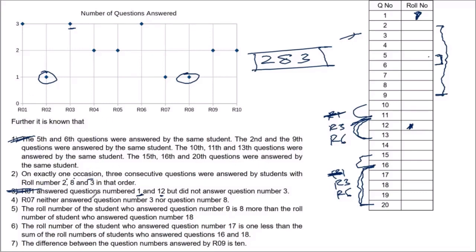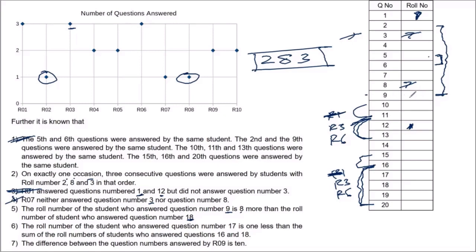Okay, proceeding further. Roll number 7 neither answered question number 3 nor question number 8. Roll number 7 did not answer 3, did not attempt 8. Okay, so that is taken care of. Fifth one says the roll number of the student who answered question number 9 is 8 more than the number of student who attempted question number 18.